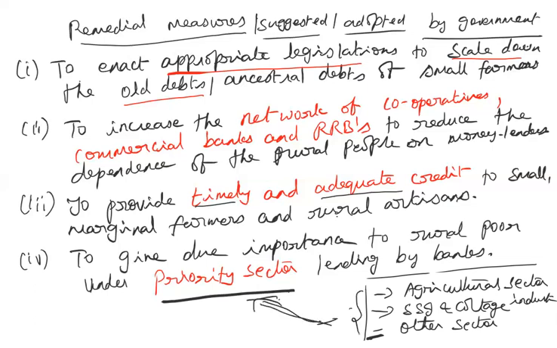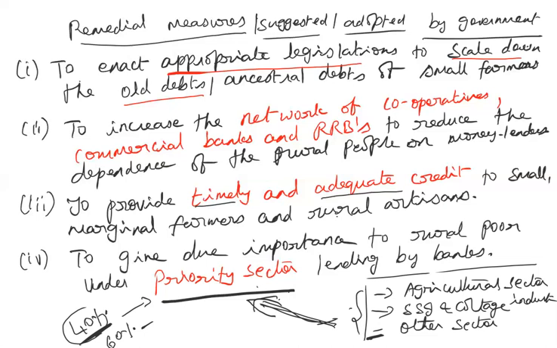Once these sectors were categorized as priority sectors, all the banks were instructed that out of the total lending operations, of the total amount lent by the commercial banks, nearly 40% must go to the priority sector. The remaining 60% they can lend for any other purpose, personal or for industries or for trade, according to their wish. So a minimum of 40% of the total lending must go to the priority sector. The first preference should be given to the priority sector.